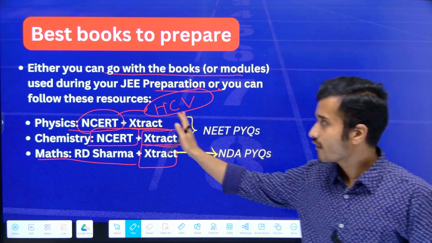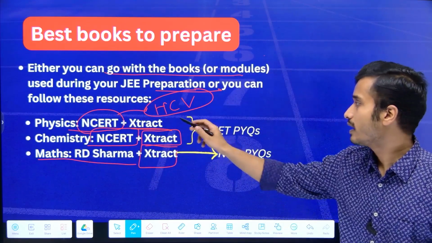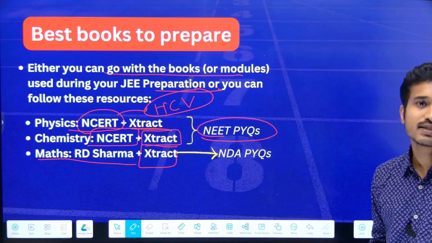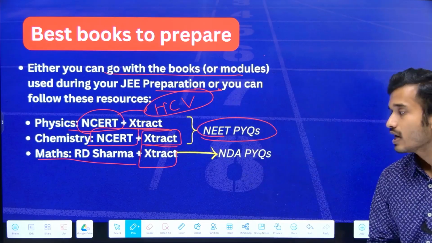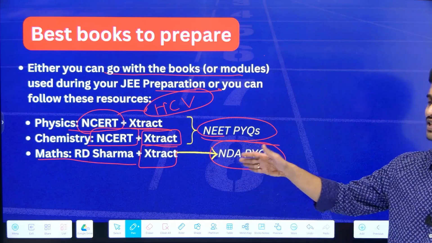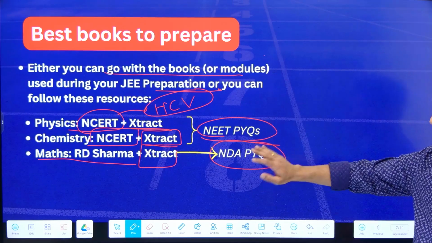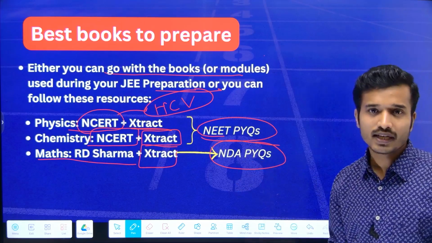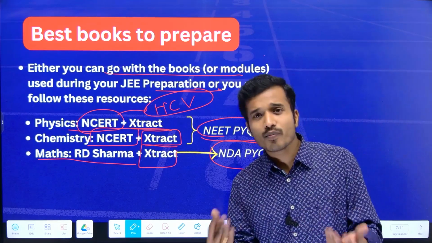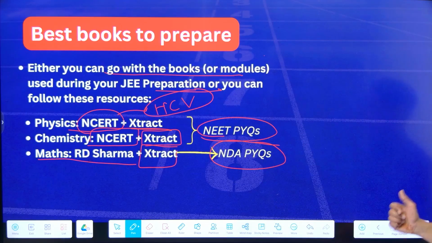Now, if you are done with all these things, then you can do extra practice by solving NEET previous year questions for physics and chemistry. And for maths, you can refer to NDA previous year questions, because the level of NDA is somewhat similar to VIT EEE, because in this exam also, it is a game of speed. There also, you need to attempt a numerous number of questions in a given limited amount of time. So you can definitely check that one.